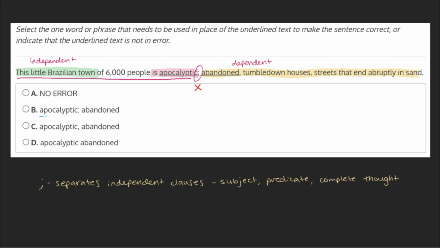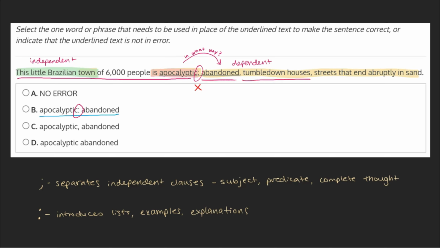B. Apocalyptic: abandoned. This choice separates the two clauses with a colon. A colon's job is to introduce lists, examples, and explanations, which would work perfectly in our context. The town was just described as apocalyptic, and the words following the colon help describe exactly in which way the town is apocalyptic. It's abandoned, with tumble-down houses and streets that end abruptly in sand.